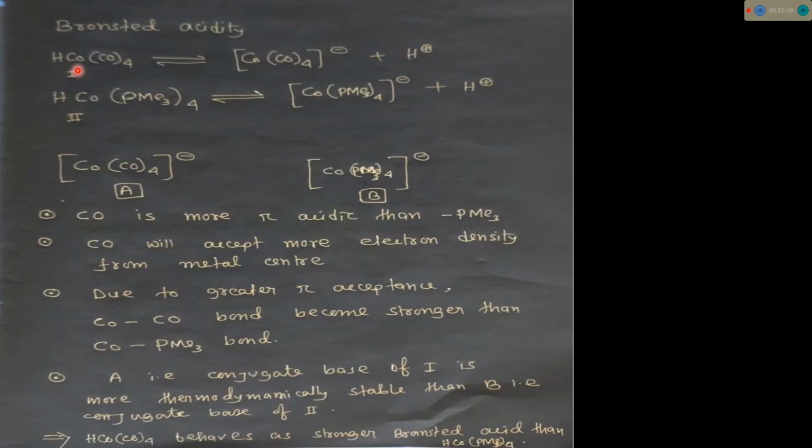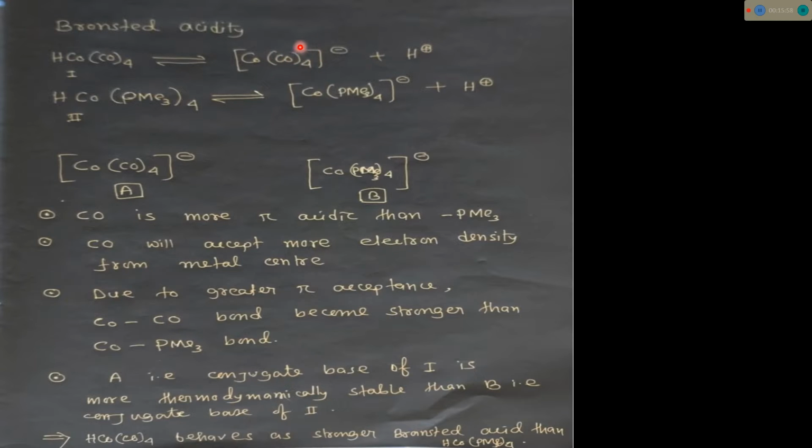So two organometallic complexes are given. One is cobalt carbonyl, the other is cobalt trimethylphosphine. If we see the equilibrium of the deprotonation of this complex, this is the conjugate base after deprotonation, plus H plus. This is the second one. So we have to compare the stability of these two conjugate bases. The more stable conjugate base belongs to the conjugate acid that will be more acidic.